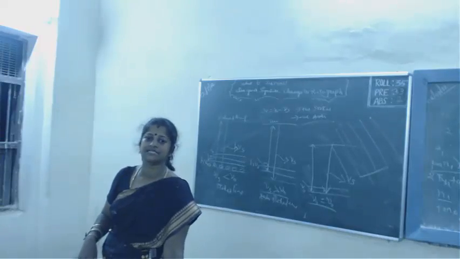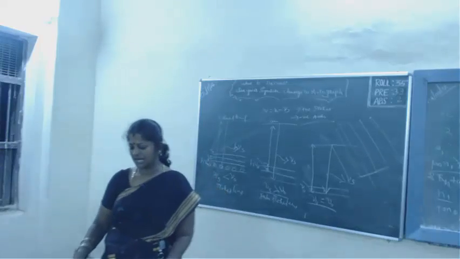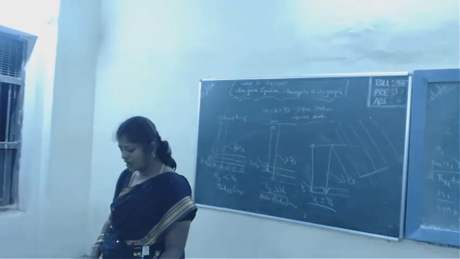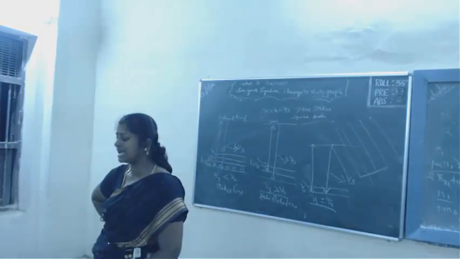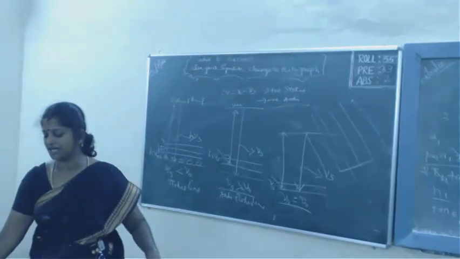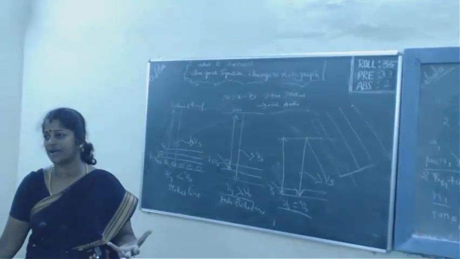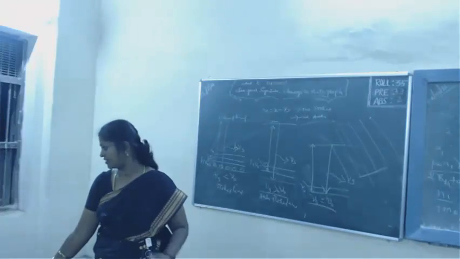Coming down, all the particles come down at the same time. Right? And you can define the wavefront in a different way. A wavefront could be defined as one which envelops the particles which are at the same state of vibration. The particles which are at the same state of vibration are enveloped, and that is called a wavefront.